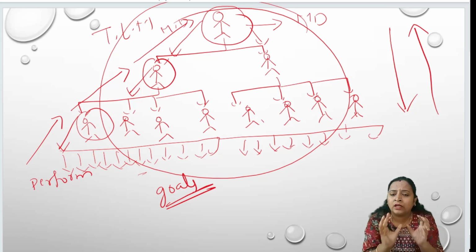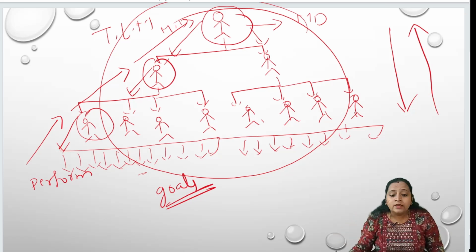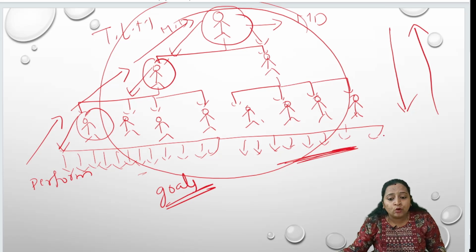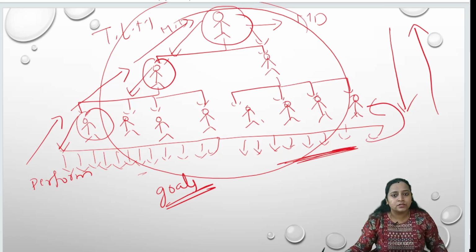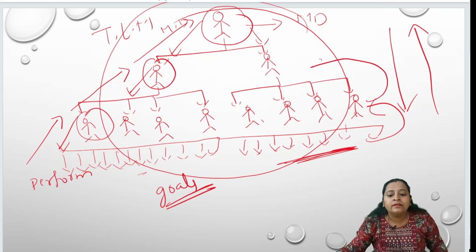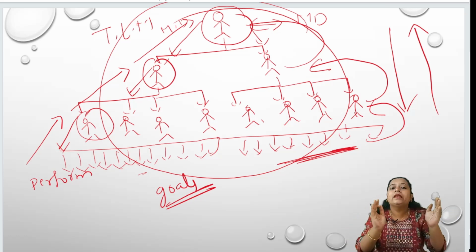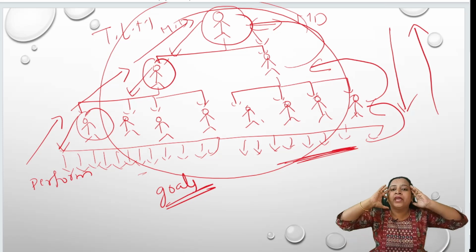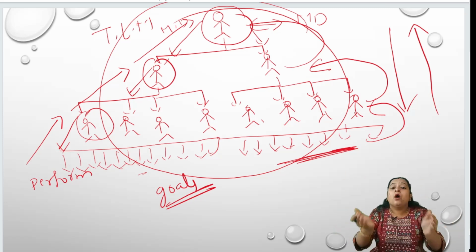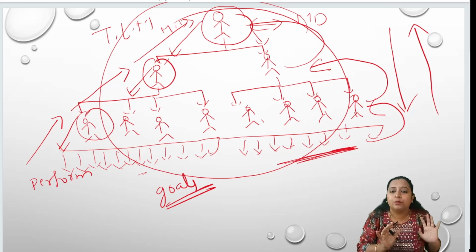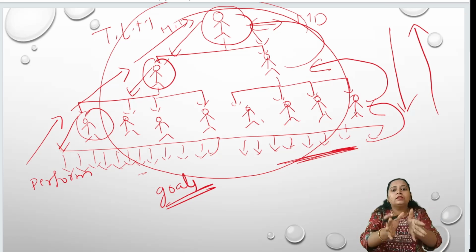One thing you can observe here: each person knows from whom he has to get the order. Yes or no? The employees who are working here know that they have to get the orders from the sub-managers. The sub-managers know that they have to get the orders from the managers, and the managers know that they have to get the orders from the top level management people. Each human resource in the organization has clarity in the working relationship. They know from whom they have to get the orders, to whom they have to report after completing the task, and what work they have to perform.